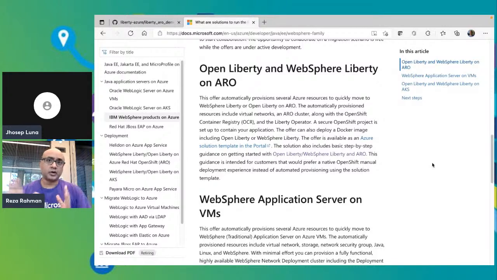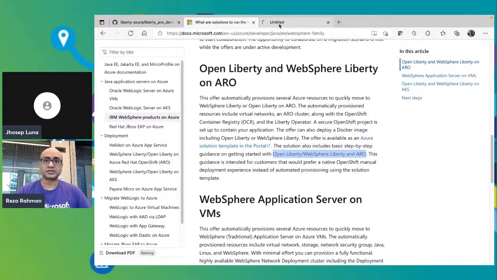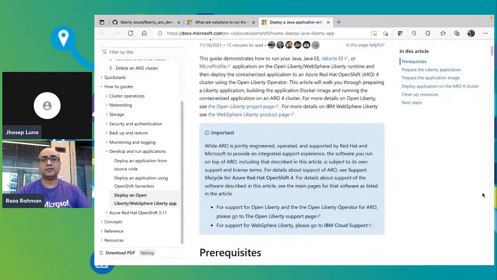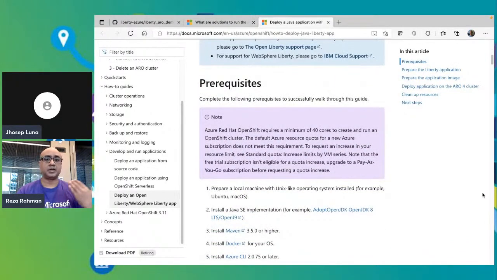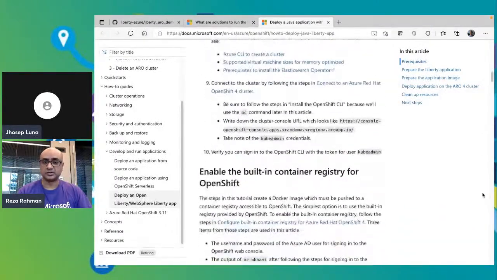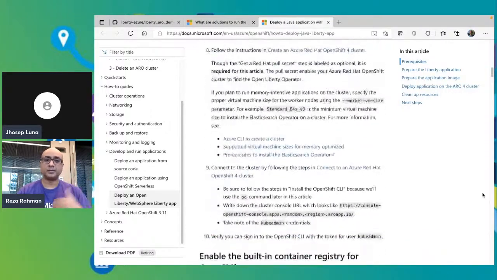So there's a couple of different ways you can go about getting started with WebSphere Liberty on ARO. One is sort of basic getting started guidance, and I'll show you that in a moment. It is linked from this page here, and that shows you very basic steps, like every single step, like setting up your network, setting up an ARO cluster, setting up the OpenShift container registry. Everything is enabled and described in a step-by-step fashion.